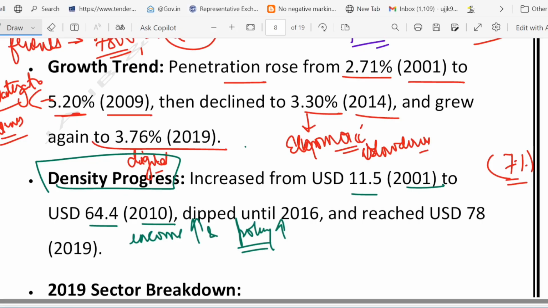Now in 2016 what happened? It dipped slightly, and in 2019 it reached $78 because more people were buying insurance. Okay, so that is the point. Our density is insurance premium per person. So that is the trend of penetration and density.